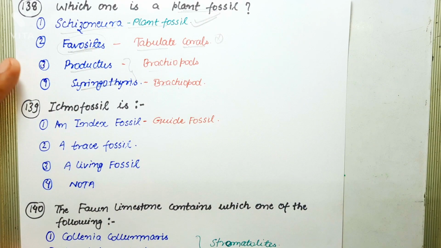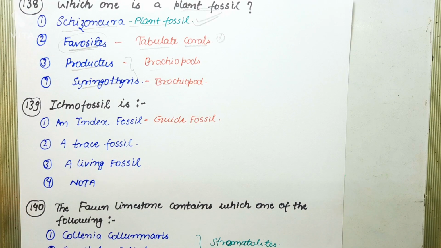Next question is, ichnofossil is. Ichnofossils are those indirect fossils that not only give evidence of existence of some organism but also indicate some sorts of life activities, and these include tracks, trails, footprints, burrows, coprolites and fecal pellets. Clearly these are trace fossils.